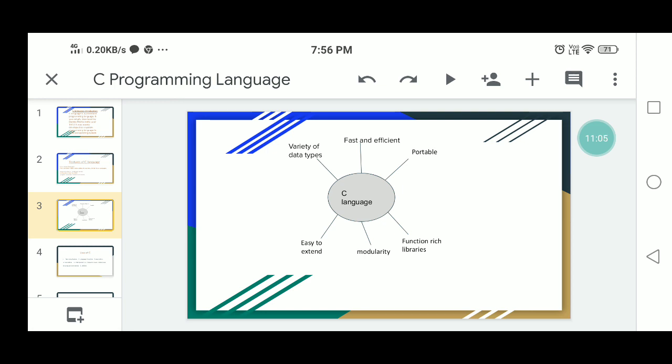C is a functional language. Naturally, it has built-in functions, and a C program starts with a function also, but you have to write your own functions using the C language to develop programs.